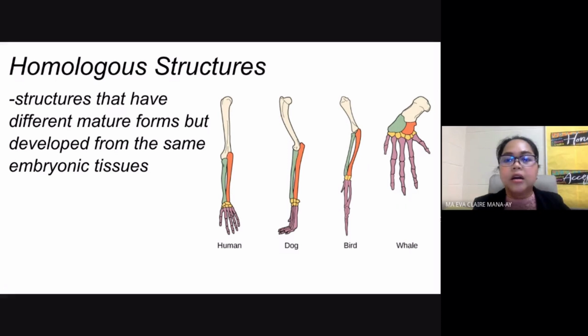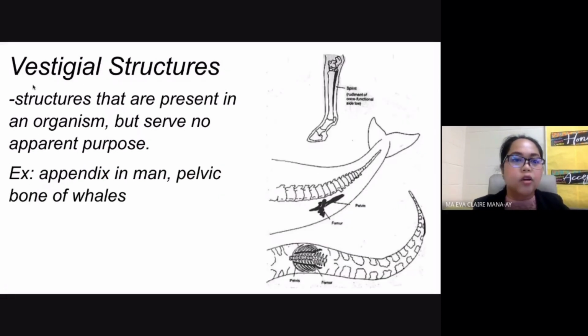Now, the second type of structure that we have here is your vestigial structures. These are structures that can be found in an organism's body, but apparently they have no purpose. They don't really have an apparent use. An example for this would be your appendix in men, or the pelvic bone of whales. They're not really using their pelvic bones. So this is considered a vestigial organ, a vestigial structure. It is not really used by your organism. It is just there.